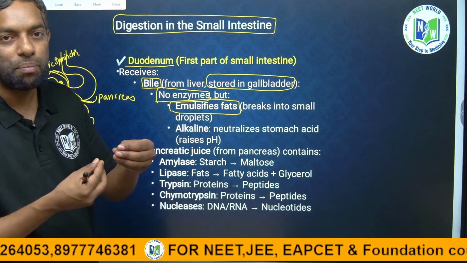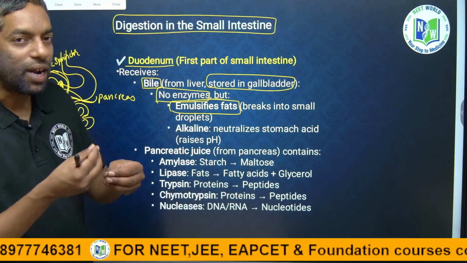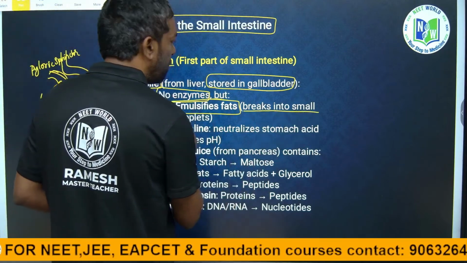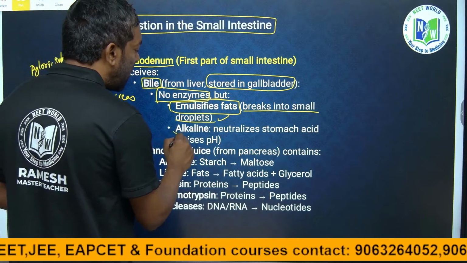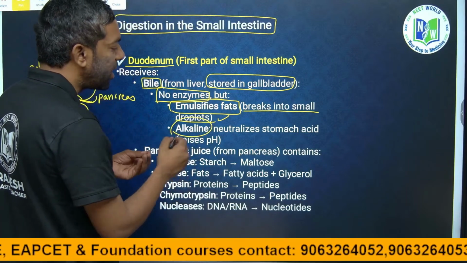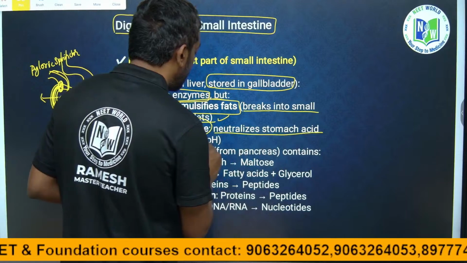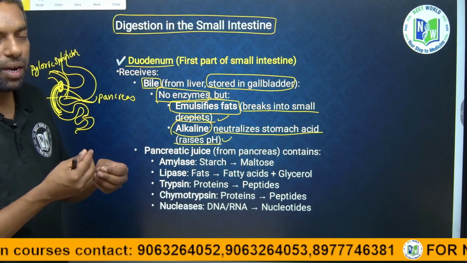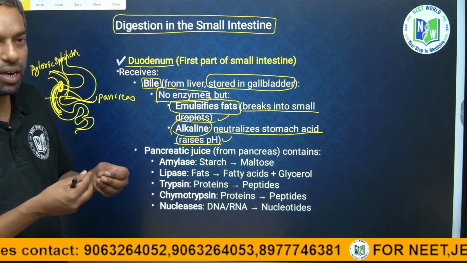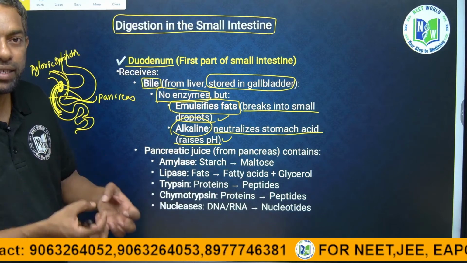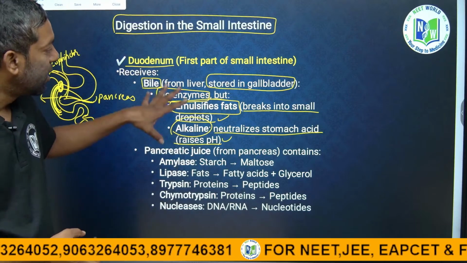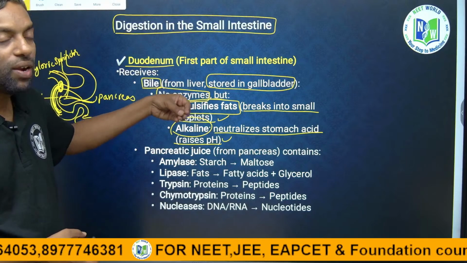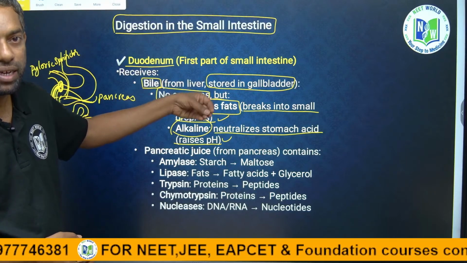In the duodenum, fats are digested and broken down into small particles. An alkaline medium is there to neutralize the stomach acid in the small intestine. There are plenty of acids and enzymes released, which can create an acidic medium in the small intestine. This bile juice is trying to neutralize that acidic medium.